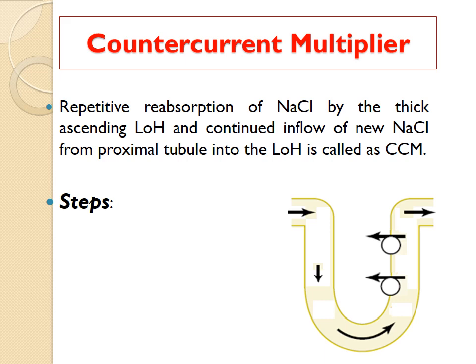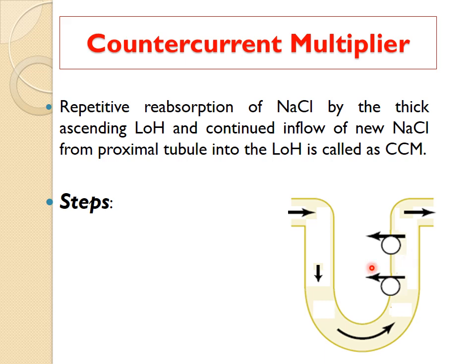You can see this better in this figure. This is a loop of Henle. Let us suppose this is the descending portion and this is the ascending portion. The first thing is that the thick ascending portion of the loop is highly permeable to solute but impermeable to water. So it reabsorbs a lot of solute via active transport and co-transport mechanisms, and so it increases the solute concentration within the renal interstitium.